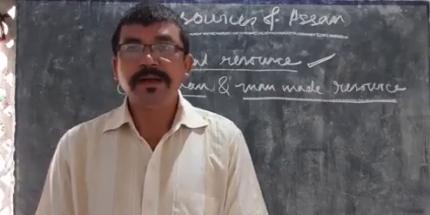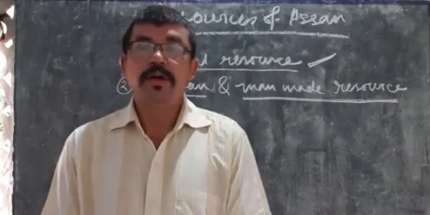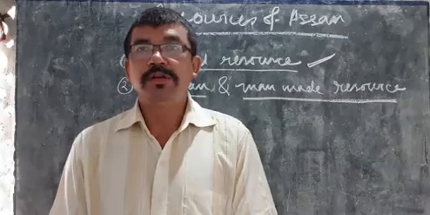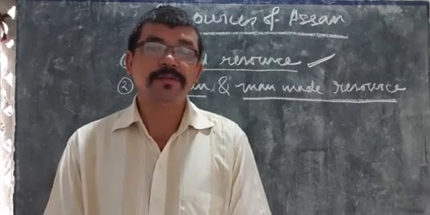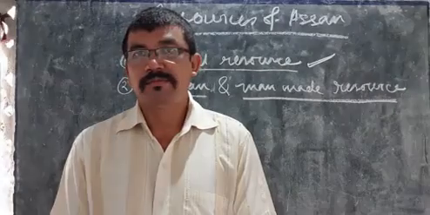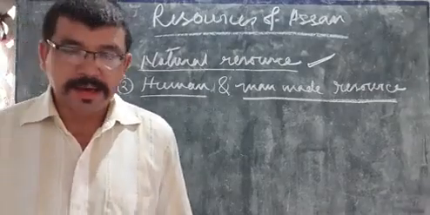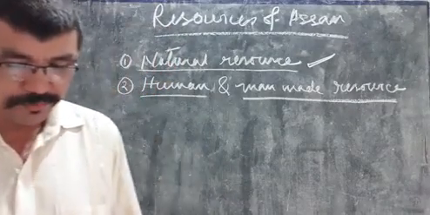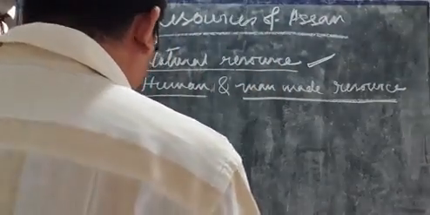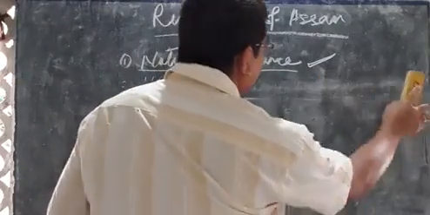Assam is very rich in soil resource. We know it. We are living in Assam with two vast river valley regions. One is the Brahmaputra river valley and the other is the Barak river valley. The soil of Assam is divided into four different types. What are those? Number 1 is alluvium soil.